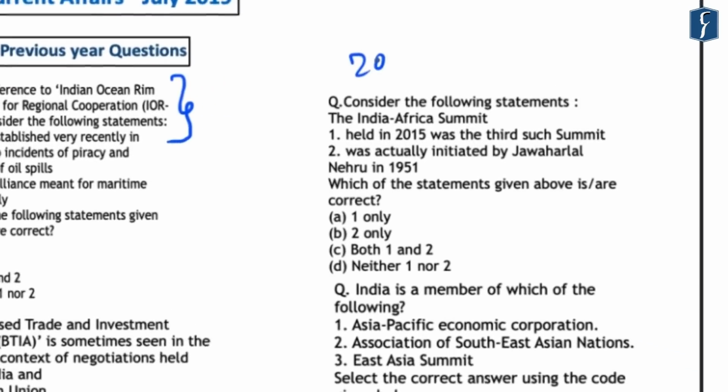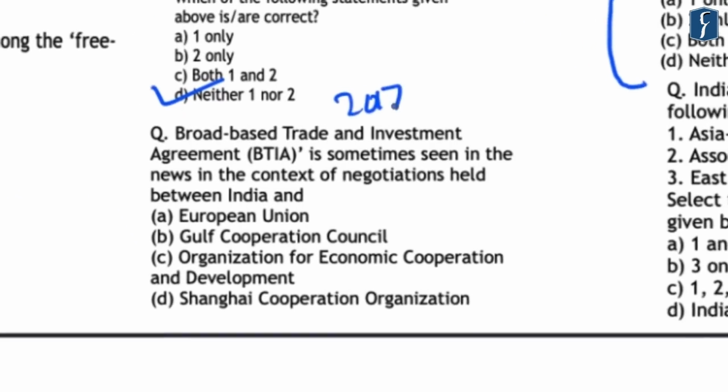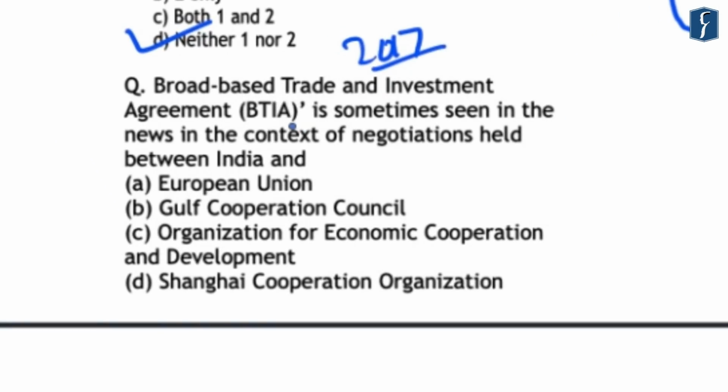Further, in the year 2016, a question was asked related to the India-Africa Summit. As we all know, India is trying to diversify its trade markets, and hence this summit, which took place in the year 2015, was extremely important. Further, in 2017, a question was asked related to the Broad-Based Trade and Investment Agreement, that is BTIA, which is sometimes seen in the news.